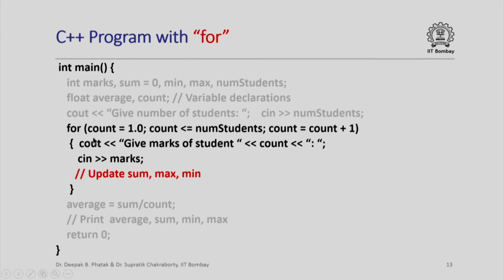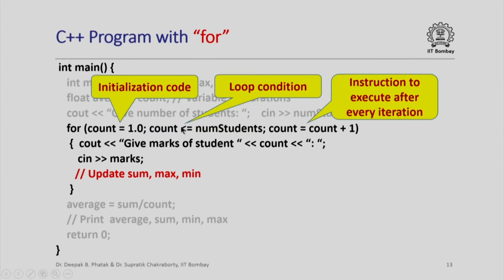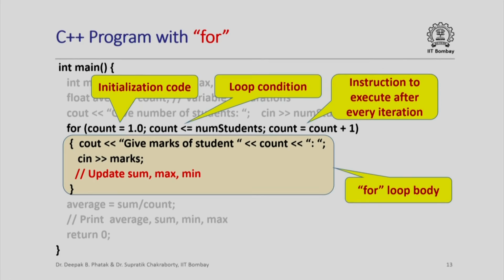Inside the body of the for loop we ask for the marks of each student, read in the marks and update the aggregate sum, max and min. If you look at this for loop, this is the initialization code, this is the loop condition, this is the instruction to execute after every iteration, and this is the for loop body.